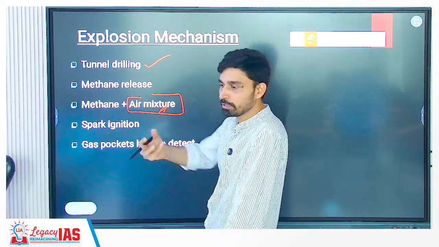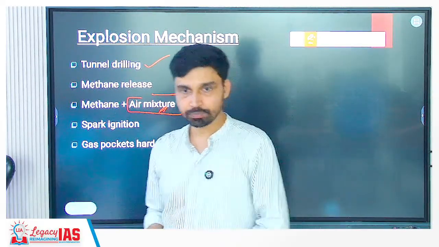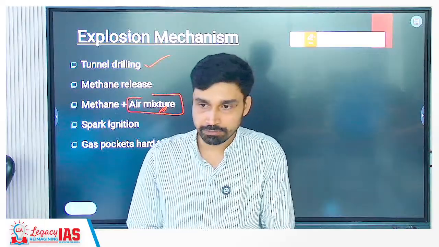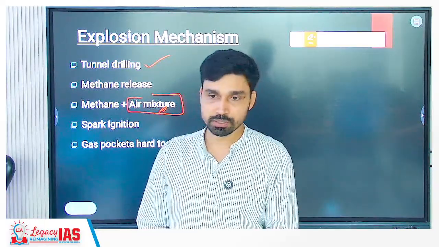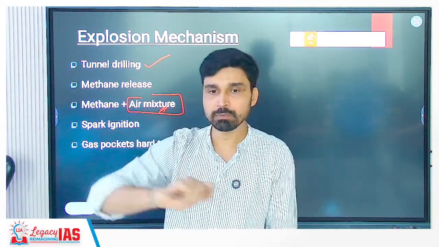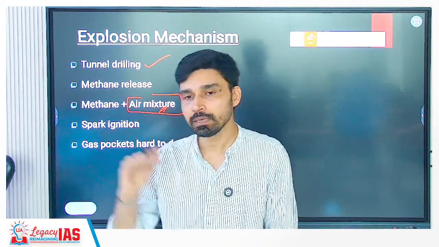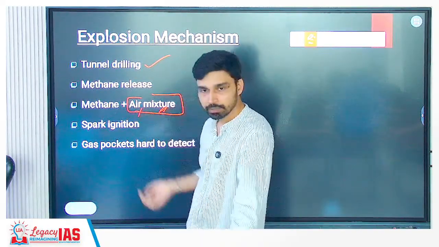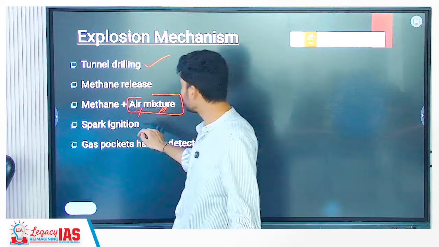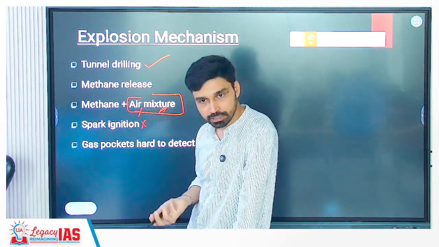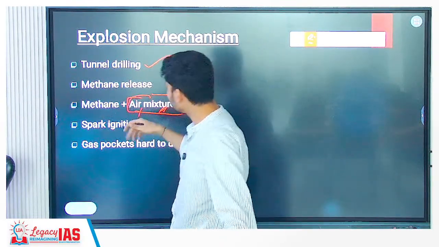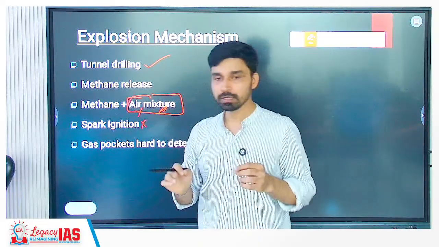That's why when some fire is taking place in a gas cylinder, if it catches fire, how would you extinguish that fire? You wrap some wet blanket around it. Why are you wrapping a wet blanket? Because it cuts off what supply? Air supply. Once air supply is cut, what will happen? Fire will extinguish.